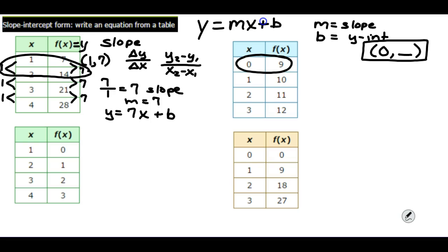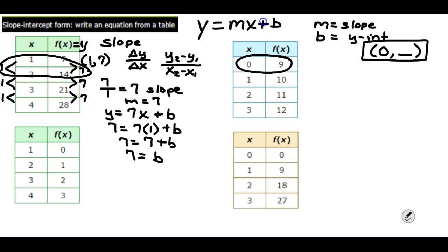So any one of those points will work, but since x is 1 in one of them, we might as well take that one. In that particular point, y is 7 and x is 1. And then we have the plus b that we're looking for. We solve. 7 equals 7 plus b. Then subtracting 7 from both sides, we know that b has to equal 7.